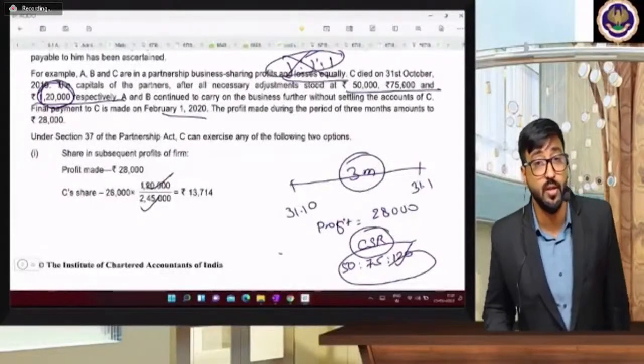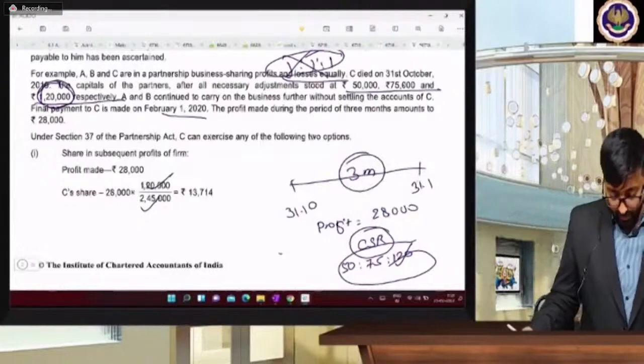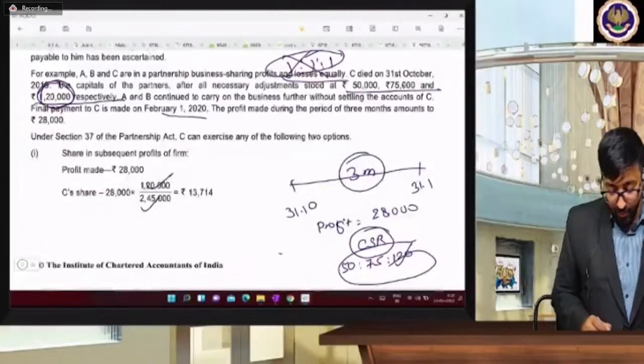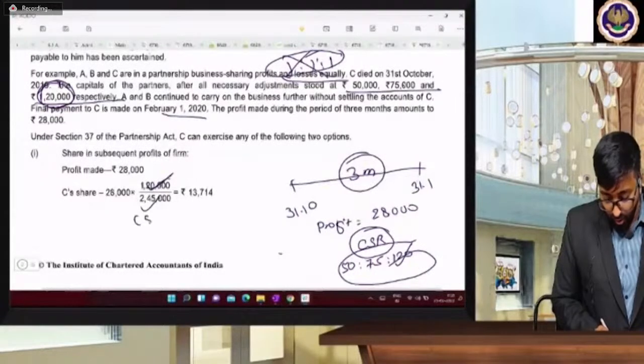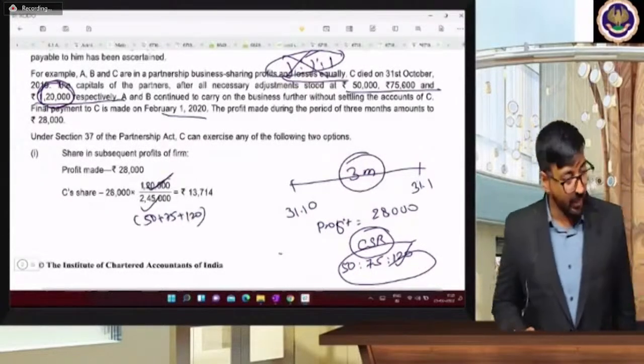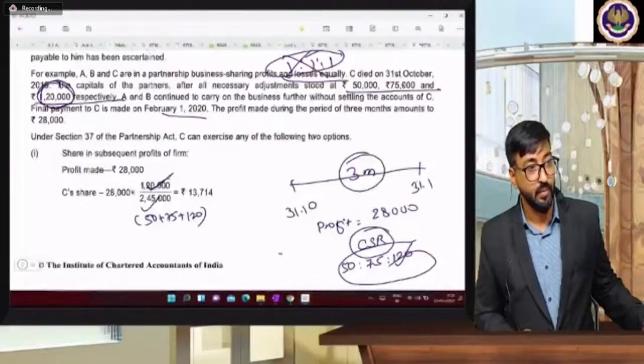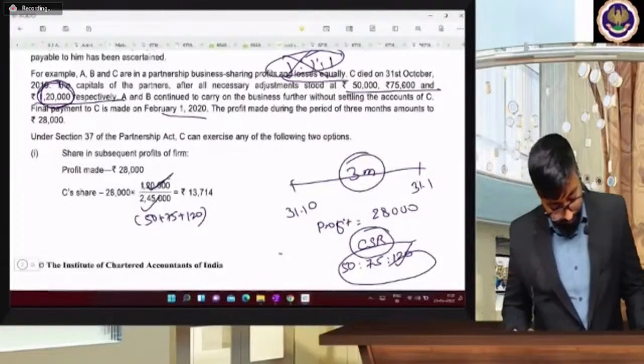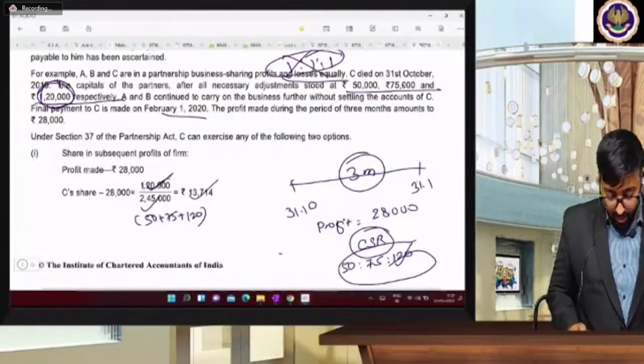And what is the capital sharing ratio? It is 50, 75, and 120. 120 is C's capital. And how did you get 245? 50 plus 75 plus 120. Can you give me the calculator? So C is getting 13,714.